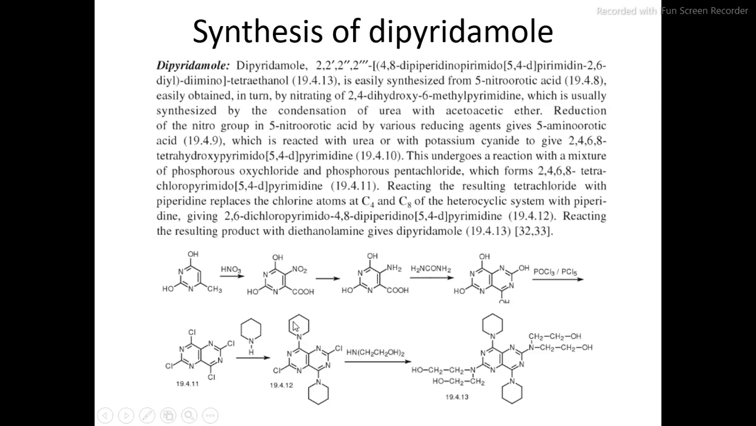Then now if this intermediate is treated with the diethanolamine, it gives our final product, that is the dipyridamole. Of course, we have to treat this intermediate with the diethanolamine because our structure, the dipyridamole structure, contains this ethyl hydroxy group or hydroxyethyl group, right? And hence we have to react this intermediate with the diethanolamine to give our final product, that is the dipyridamole.